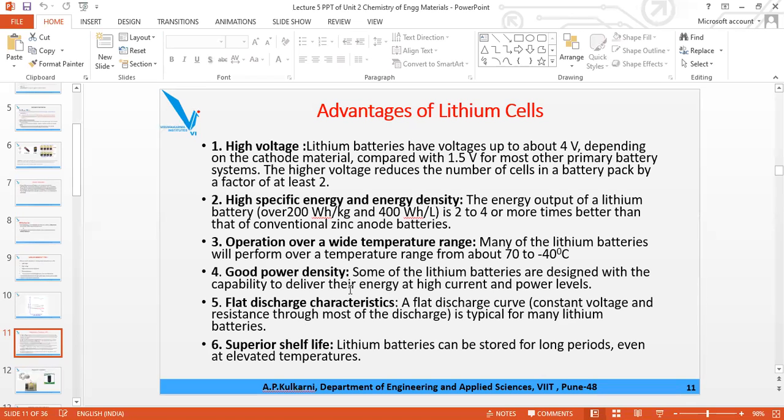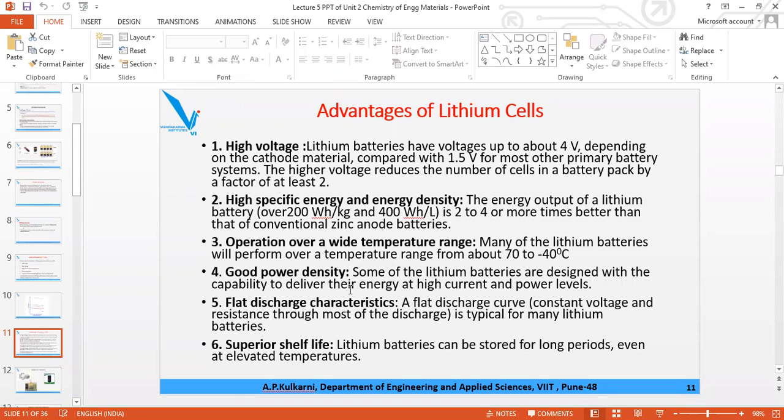Discharge varies at a slow rate, so your battery will remain charged for a longer period, and it has a good shelf life. Shelf life means it doesn't get dissociated or decomposed during storage or utilization. You have never seen anyone removing the battery from the mobile when sleeping.